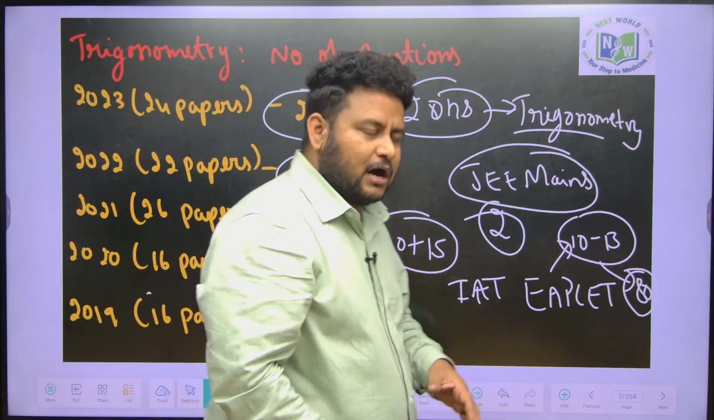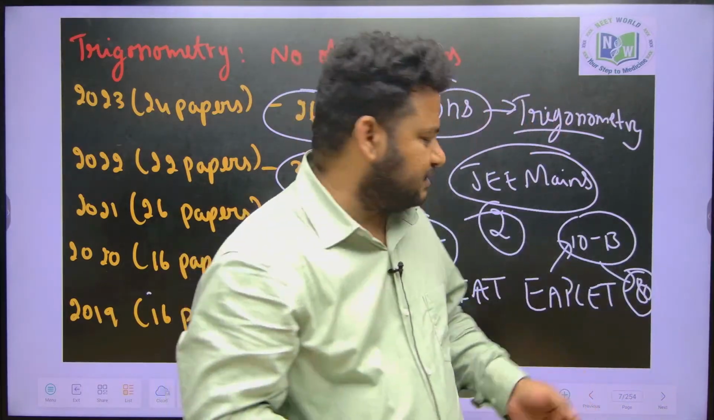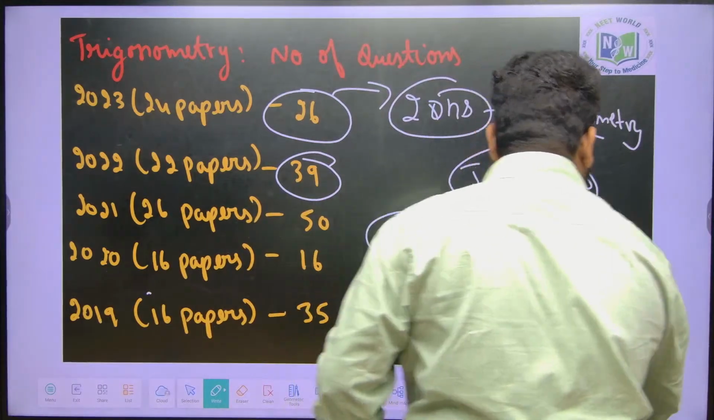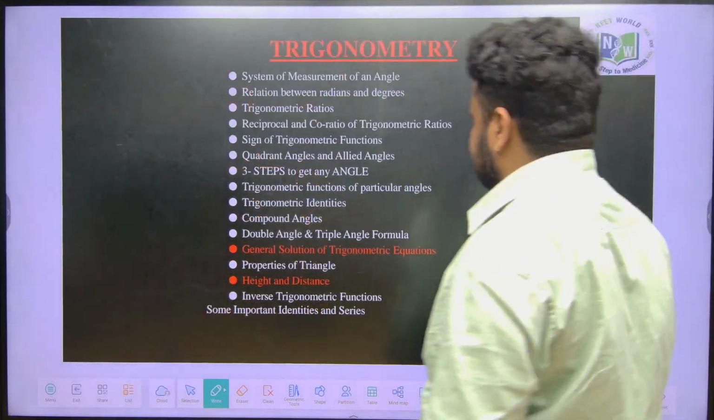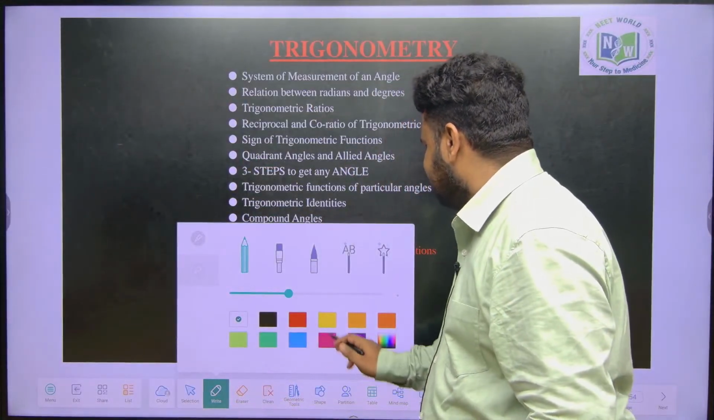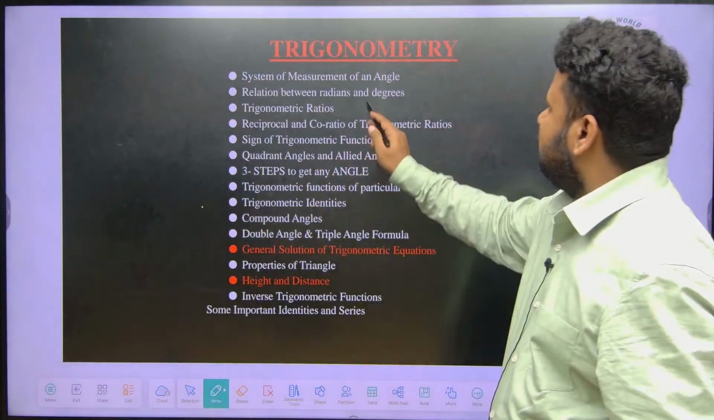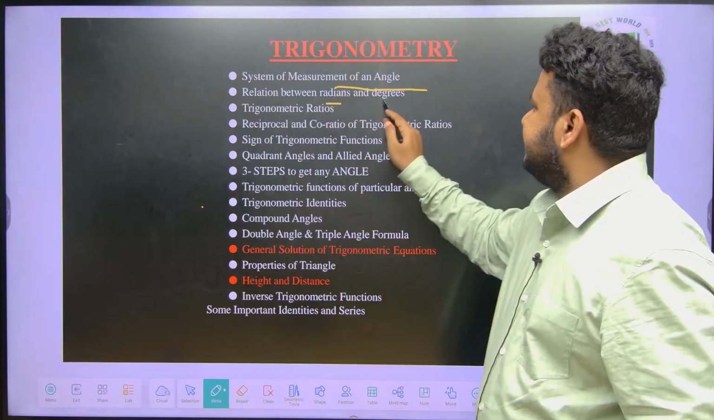Now how you can extend your concepts of 10th to 11th and 12th. So let us start with the basic discussion, that is for the beginner level, what is trigonometry? All these things we are going to discuss. So see here, if you look at the syllabus of trigonometry, first we will have the system of measurement of an angle, the relation between radians and degrees.